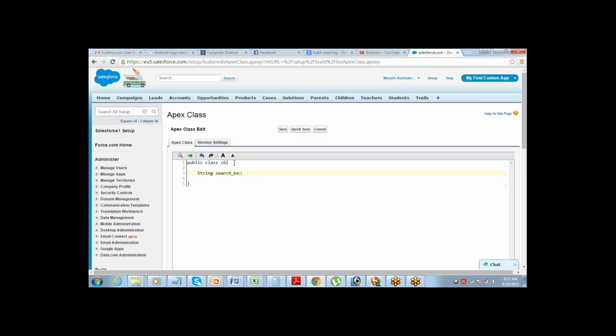This public class C6, we made it yesterday, so should it be unique or can it be repetitive? No, it has to be unique. C6 we have already done, so it should be C7. Class name cannot be repeated.